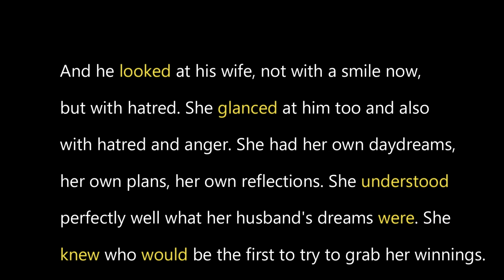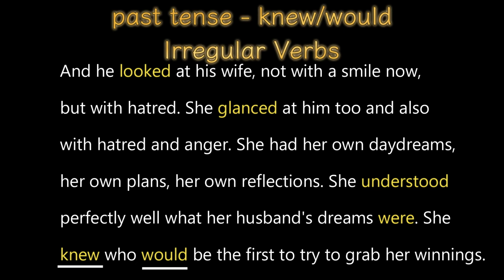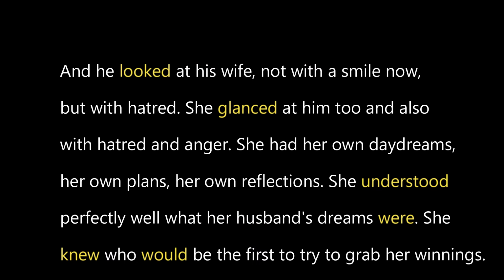In this sentence we have she knew who would. That's your past tense, knew and would. Would try to. That's another word grouping. Those words go together and tell you that it should be try to plus action or the verb in present tense.